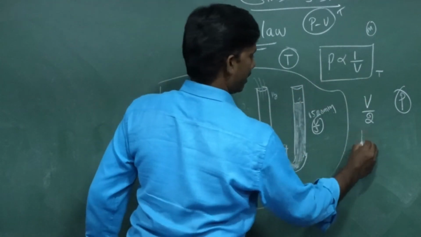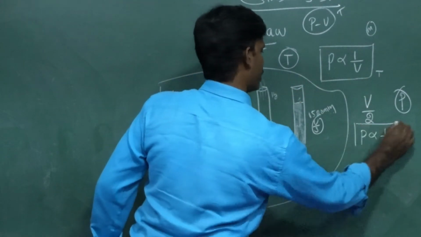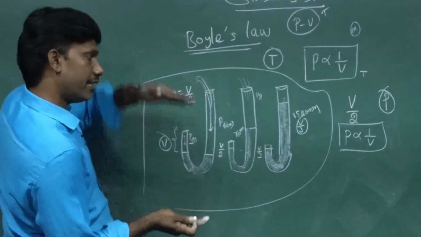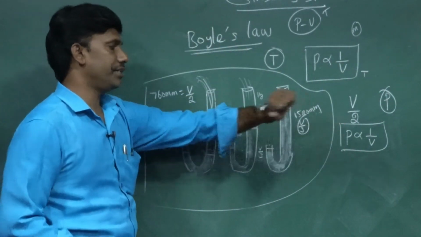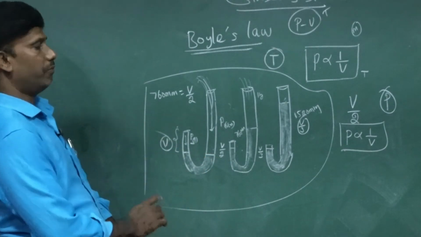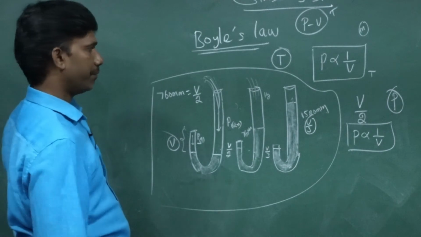That's why he gave this relation: pressure is inversely proportional to volume.